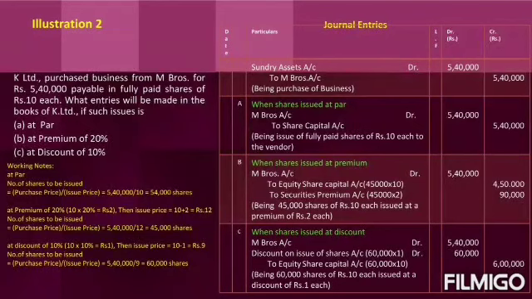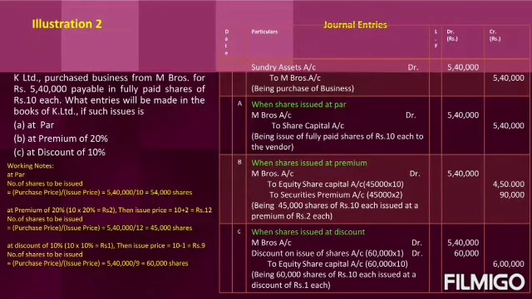If it is 9 rupee, what is the number of shares to be issued? Purchase price divided by issue price. 5,40,000 is the purchase price of the business, divided by 9 rupee, the issue price. Then the K Limited will give 60,000 shares to the M Brothers. So who is the receiver here? M Brothers are the receiver.